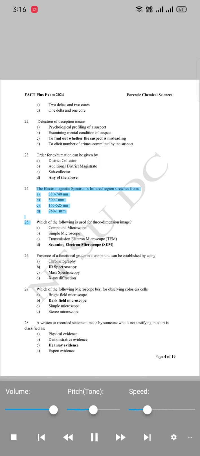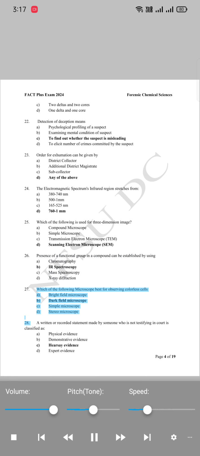24. The electromagnetic spectrum's infrared region stretches from A. 380 to 740 nanometers. B. 501 mm. C. 165 to 525 nanometers. D. 761 mm. 25. Which of the following is used for three-dimensional image? A. Compound microscope. B. Simple microscope. C. Transmission electron microscope, TEM. D. Scanning electron microscope, SEM. 26. Presence of a functional group in a compound can be established by using A. Chromatography. B. IR spectroscopy. C. Mass spectroscopy. D. X-ray diffraction.